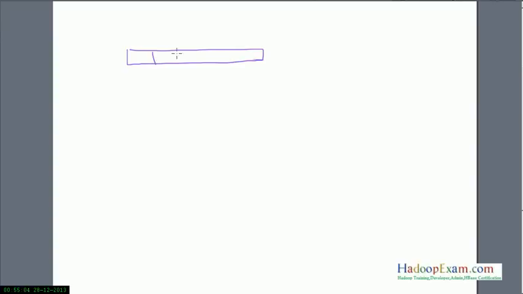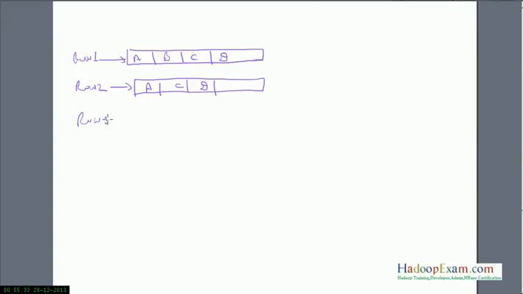Let's say the first row, row 1, has 4 columns with the values A, B, C and D. The second row, row 2, might have A, then directly the C column and then the D column. The next column is not there.